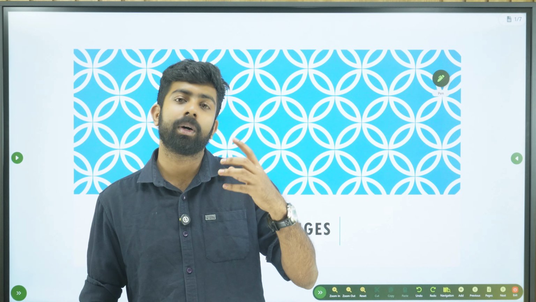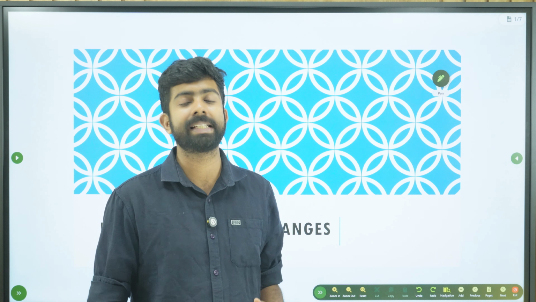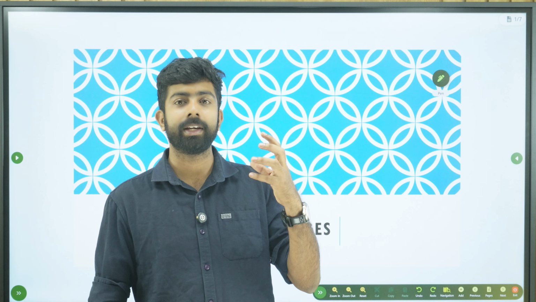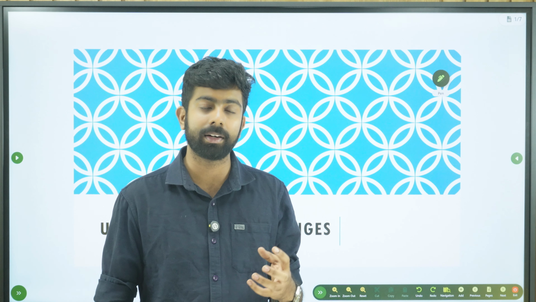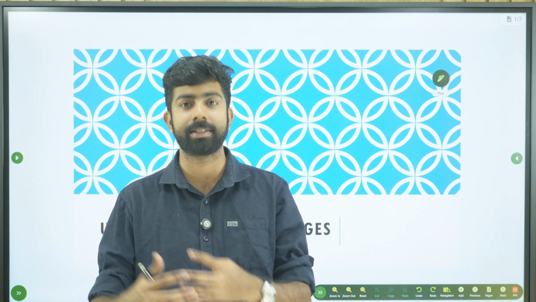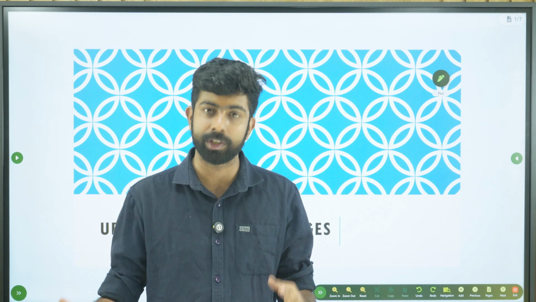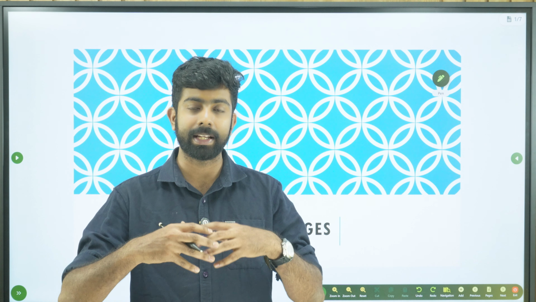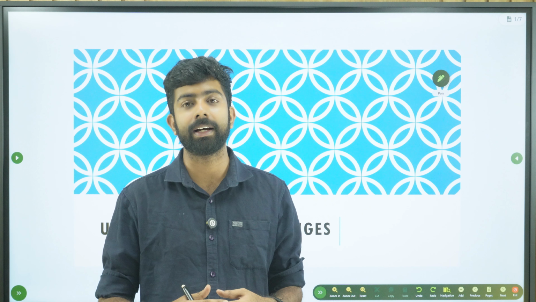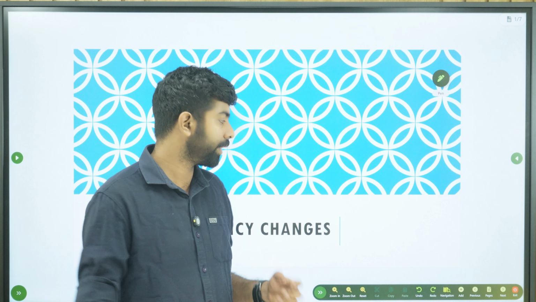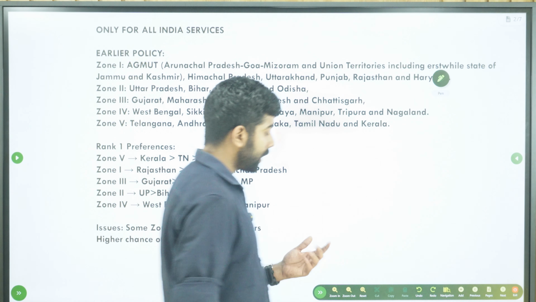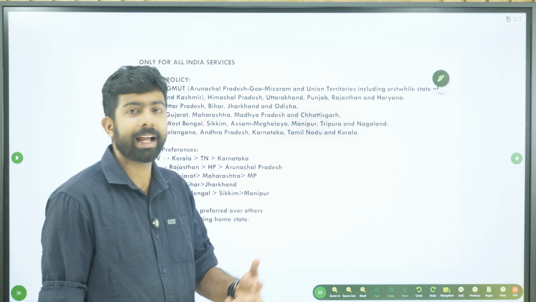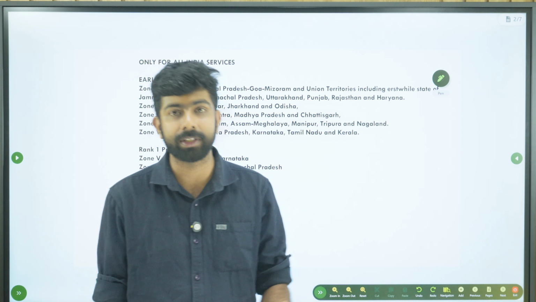Okay, so basically the most immediate change is that now the chances that a particular rank holder will get his home state or closer to his home is actually very less. They have increased the randomness of the cadre allocation process. Initially, we'll start with how exactly the cadre allocation was happening before the policy change.